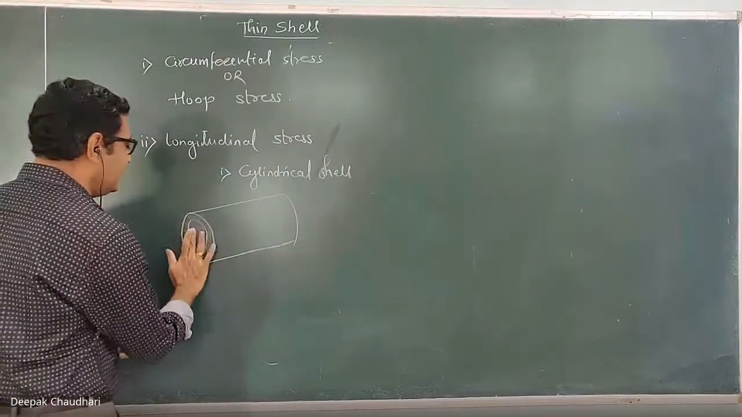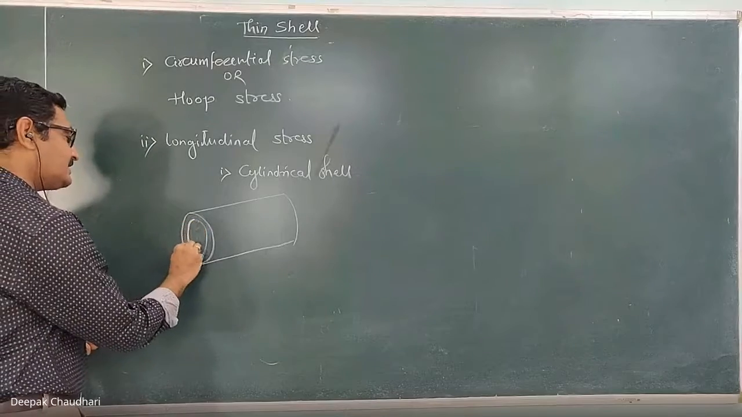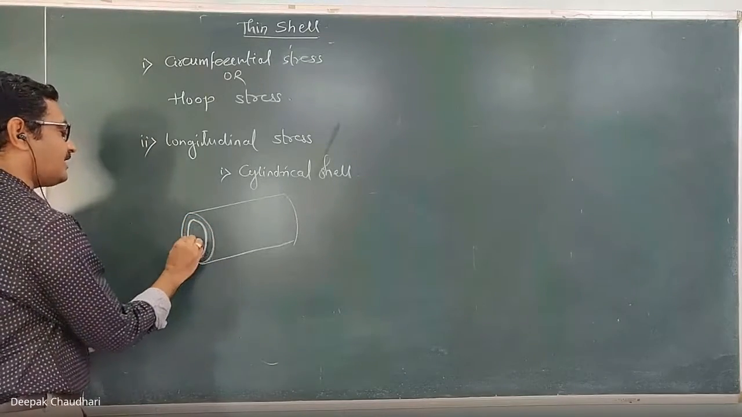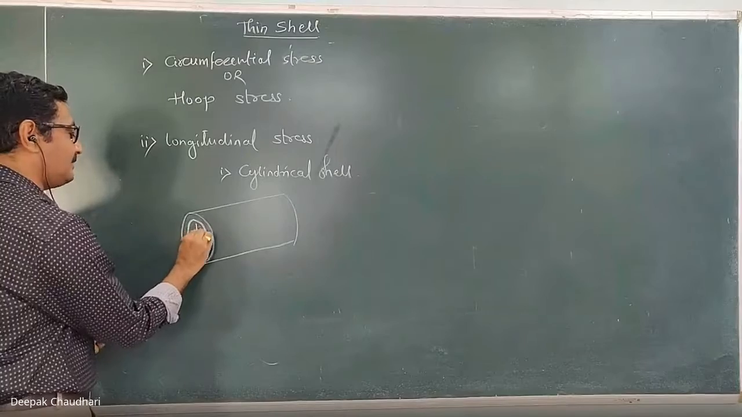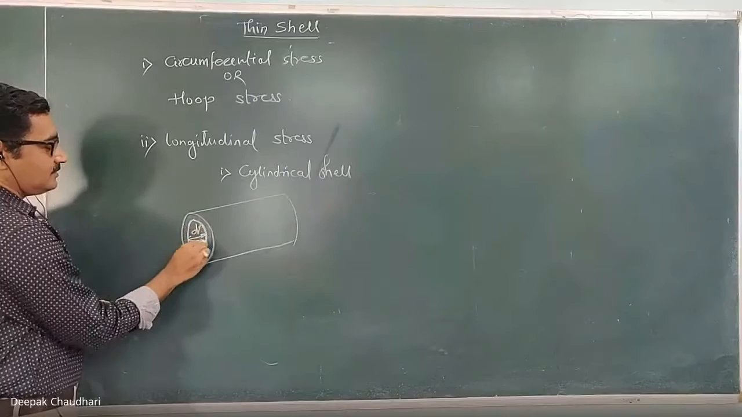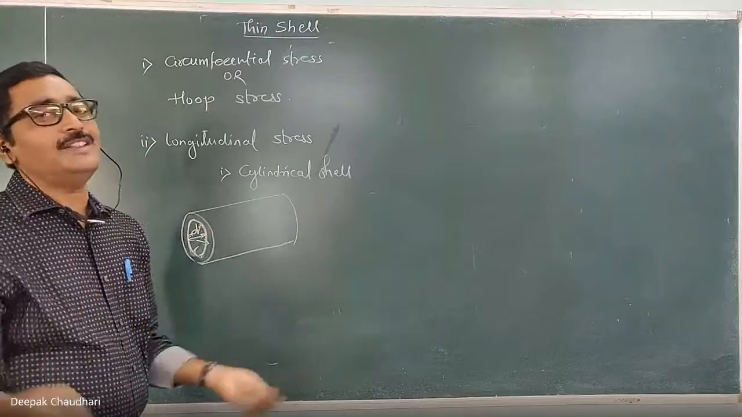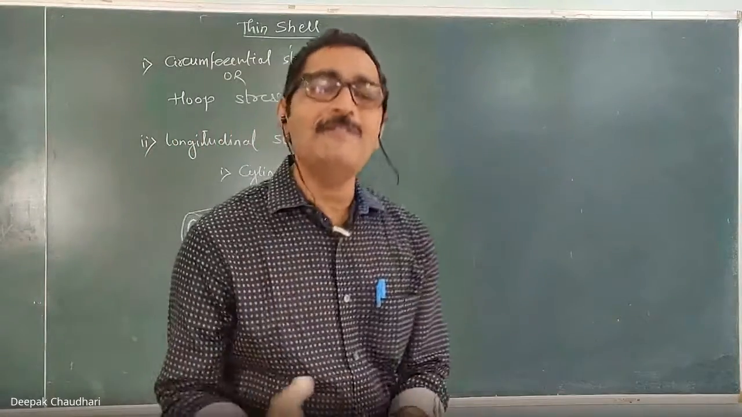So this is the cylindrical shell. This is the diameter of this shell. Whenever I say that it is a diameter, by default it is the inner diameter. Now, it is subjected to some internal pressure. When this internal pressure is more than the design pressure, it may fail.